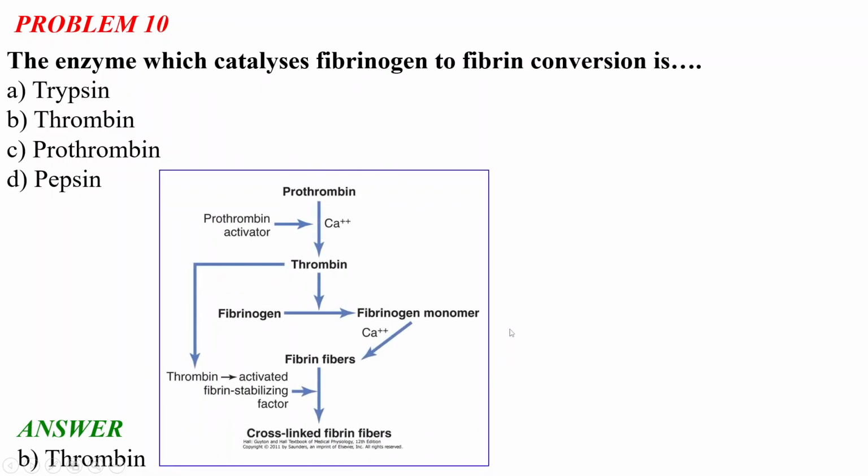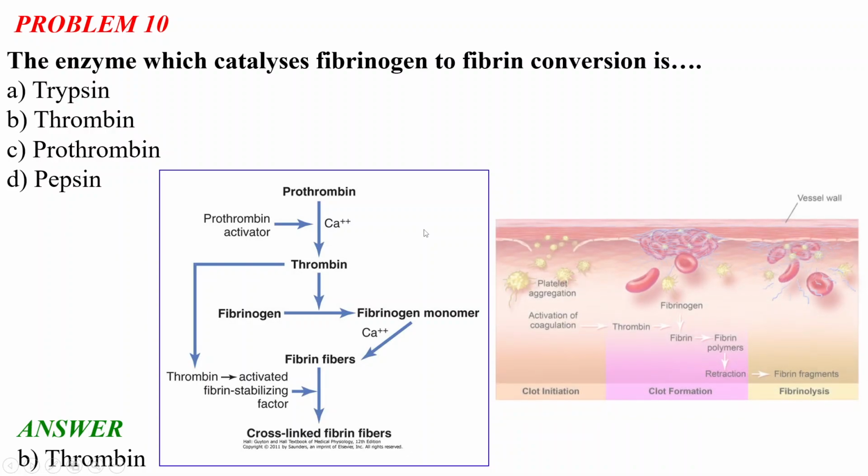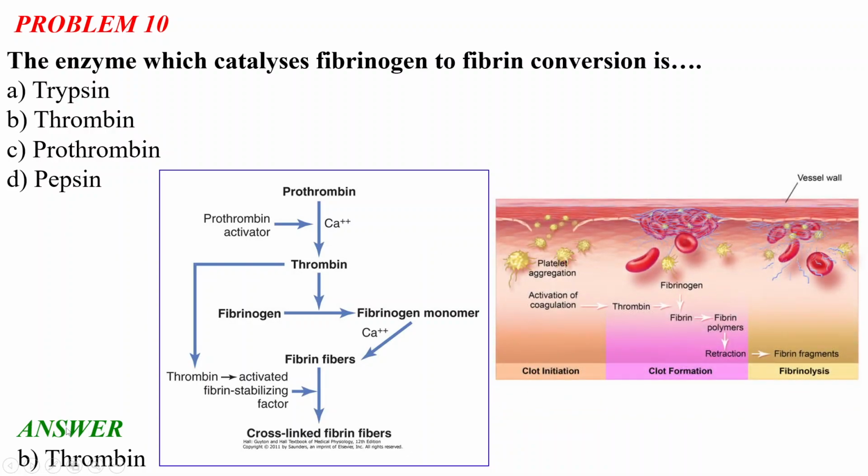This is the schematic diagram of blood clotting, or clot formation, in our body. There is prothrombin, and the prothrombin activator, with the help of calcium 2 plus, forms thrombin.